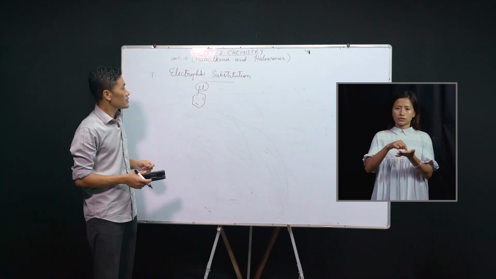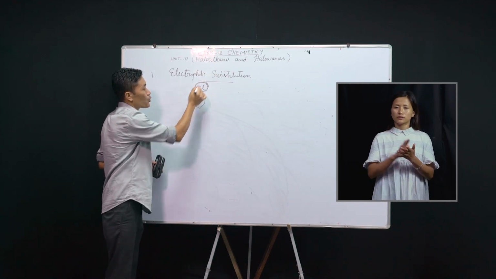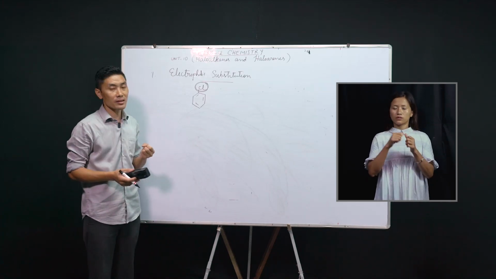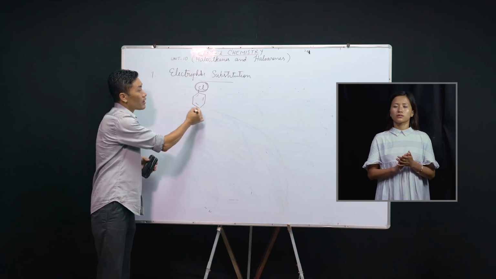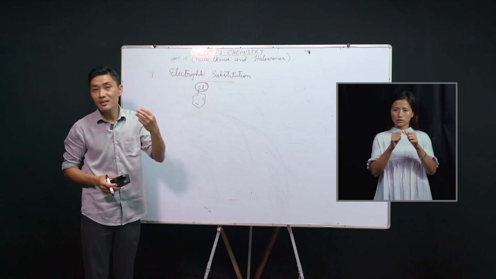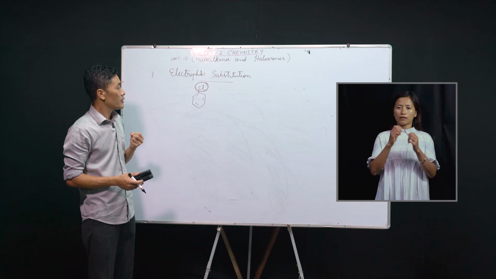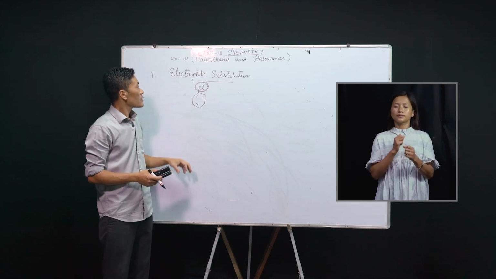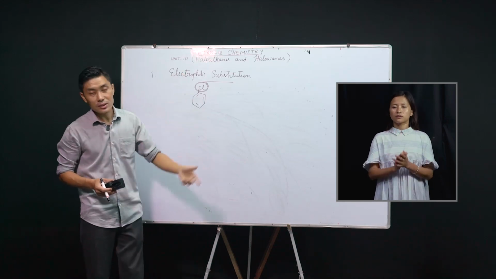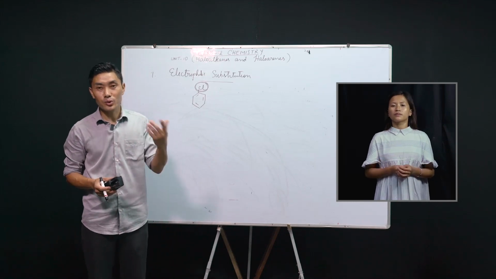The other reason is that due to the presence of this halogen atom, which is highly electronegative and which causes negative inductive effect, the electron density on the benzene ring decreases. That means the halogen atom, due to its negative inductive effect, deactivates the ring. And it is for these two reasons that the electrophilic substitution reactions of haloarenes occur more slowly and under more drastic conditions compared to that of benzene.